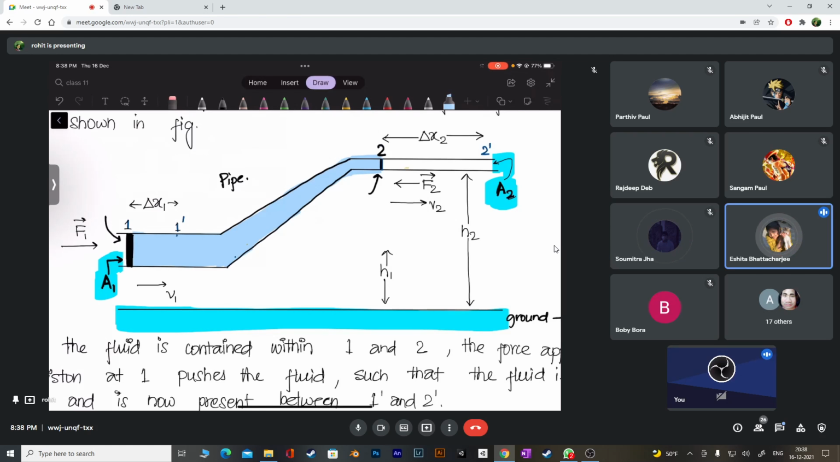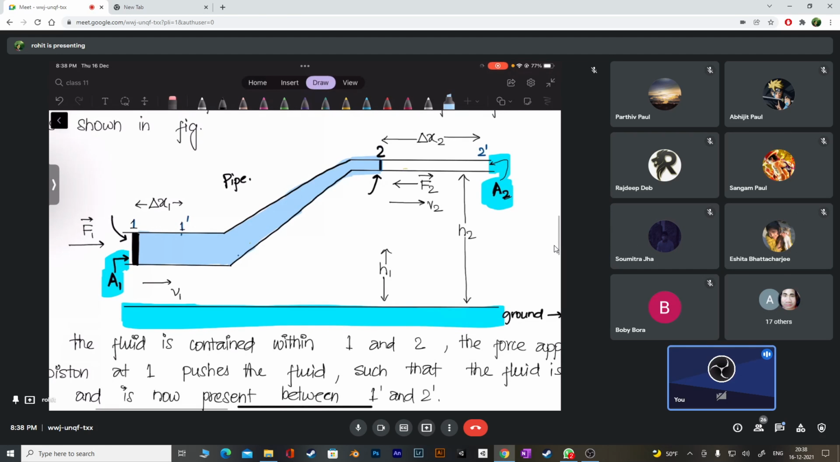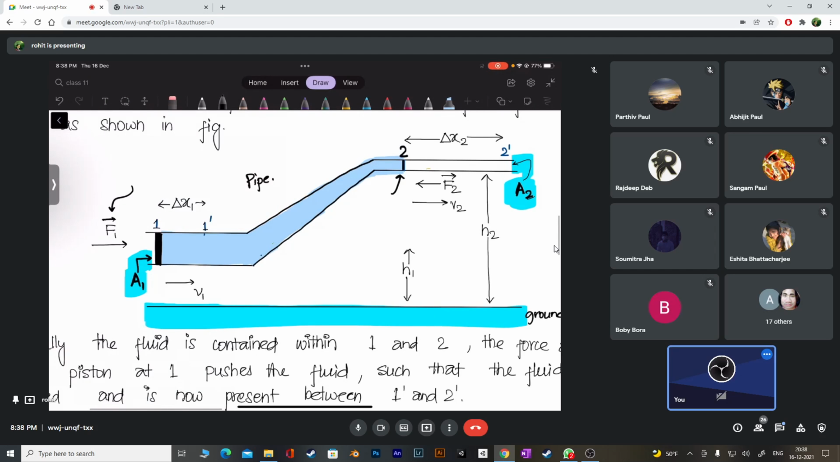Yes, sir. Okay, this part is clear. Now I'll tell you what is going to happen. I'm going to push the piston. Again, I'll repeat: I'm going to push piston number 1, and I'll do that by applying how much force? F1. Okay, so I'm going to apply that force over here.